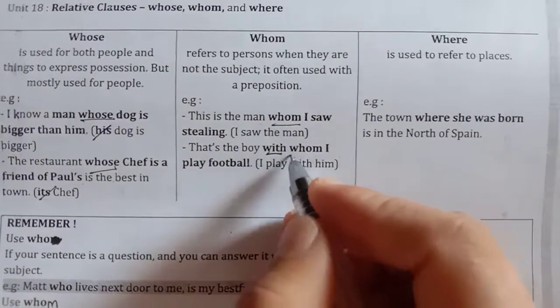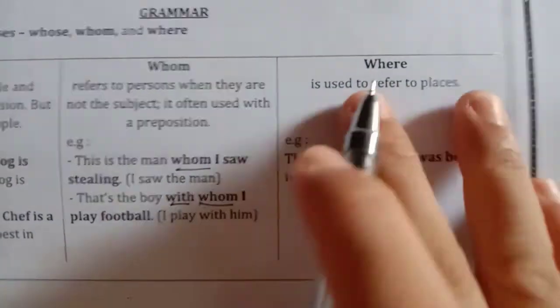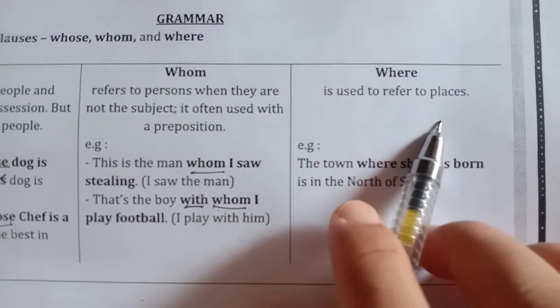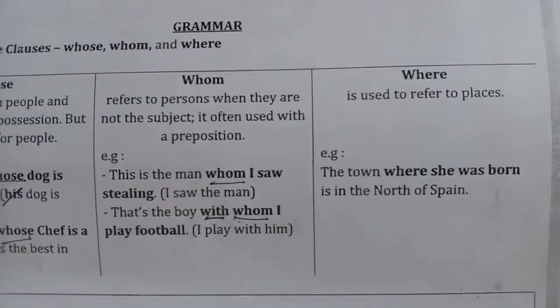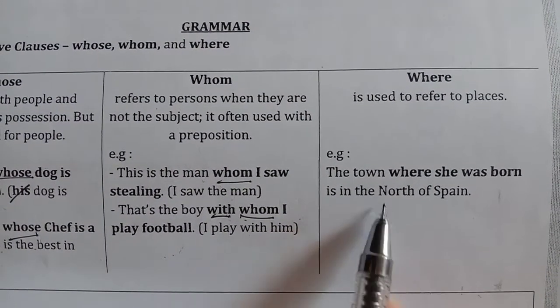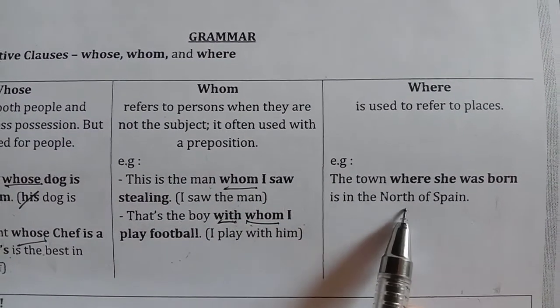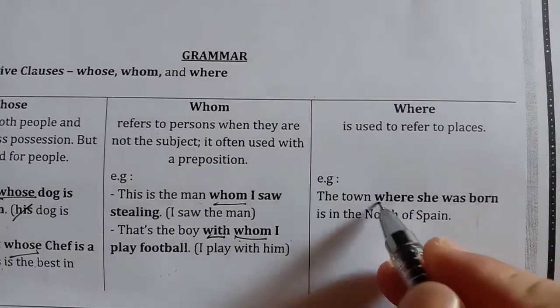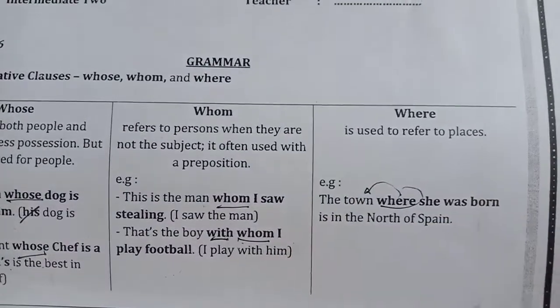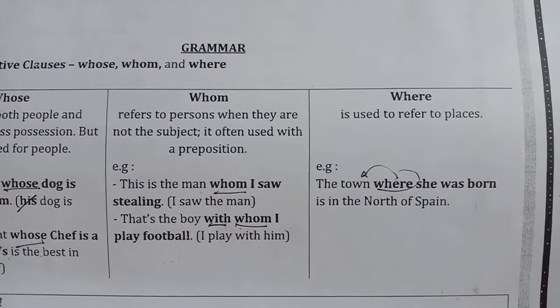So we use whom. The third, where, is used to refer to places. I think this is really simple. Like the example: the town where she was born is in the north of Spain. So how do we know? The town where she was born.